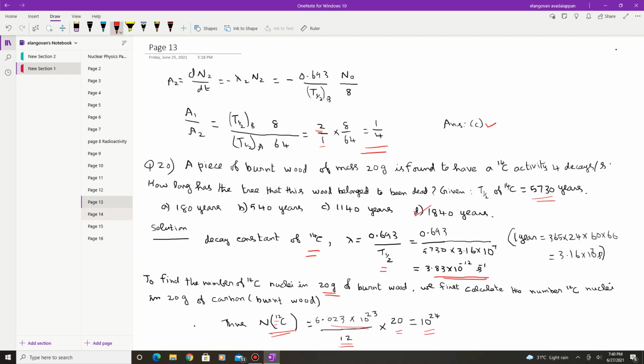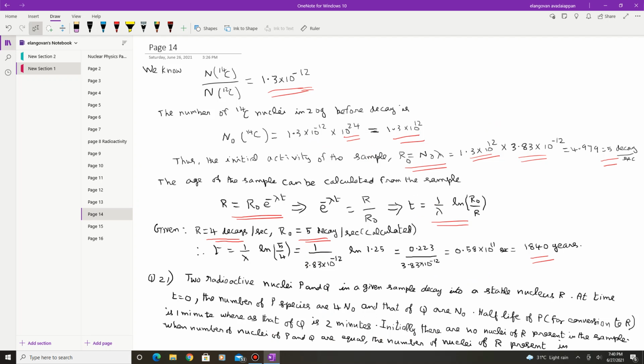The next problem. The radioactive nuclei P and Q in a given sample decay into a stable nucleus R. At time t equal to 0, the number of P species are 4 N0 and that of Q are N0. Half-life of P for conversion to R is 1 minute, whereas that of Q is 2 minutes.